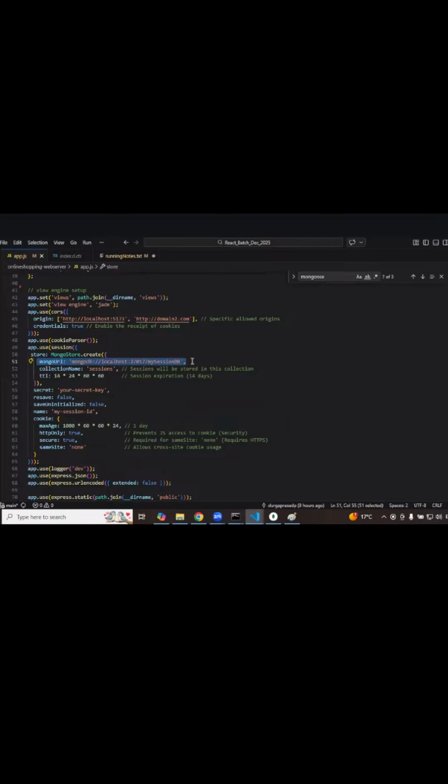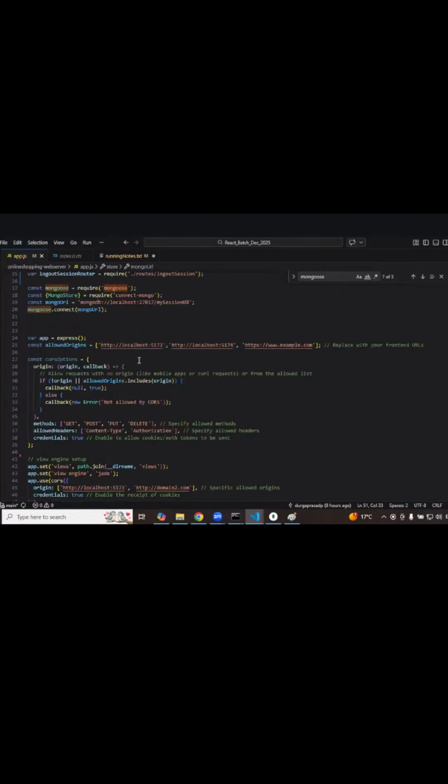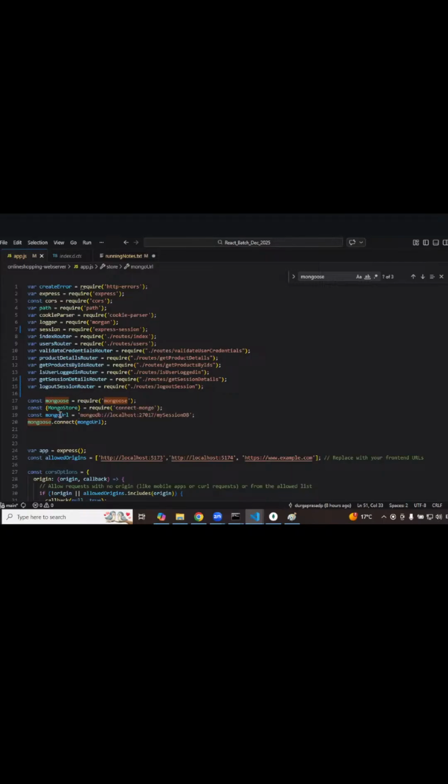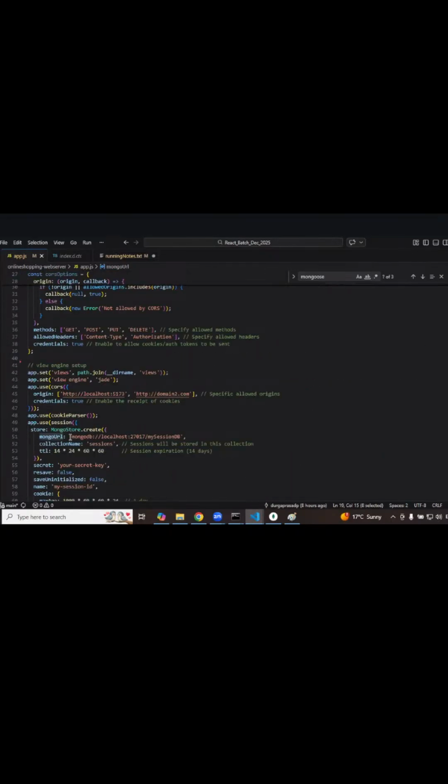I'm telling under what store it has to get created. That's it. So why can't we use that variable directly here? Yeah, we can do that. You just put this into a separate variable and use this variable here, or else I can directly use this Mongo URL itself. Yeah, we can use it. It's a string, right?